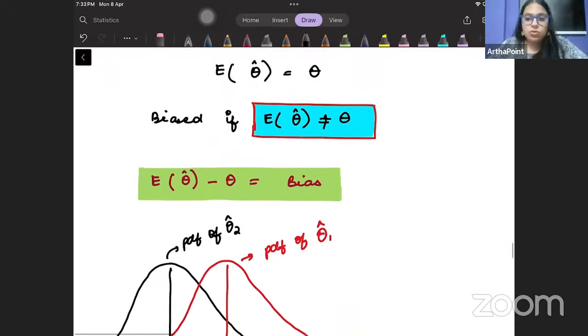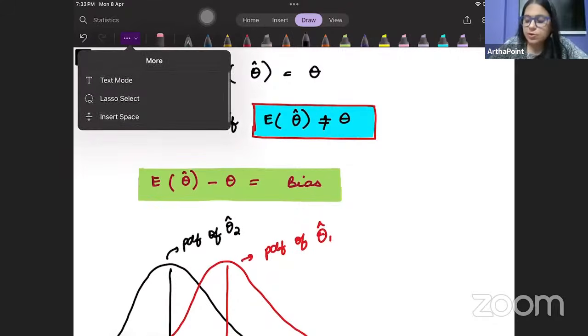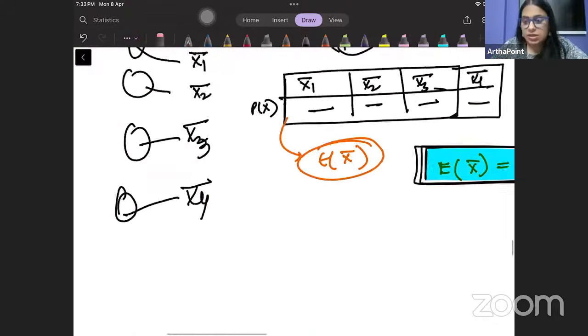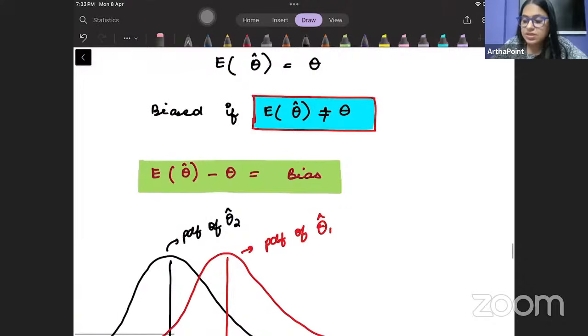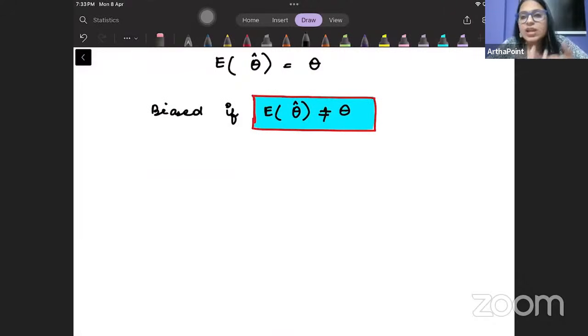Okay. Now, suppose there is some kind of bias. If whatever expected value I have found for my sample mean is not equal to the population mean, right? The two values are different.